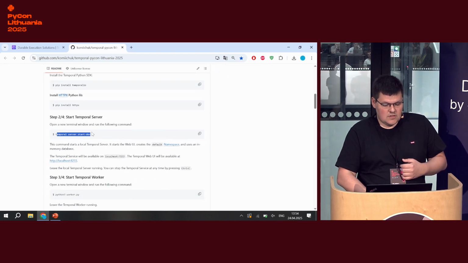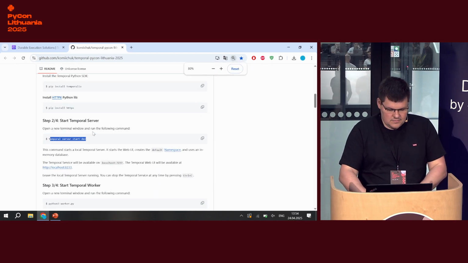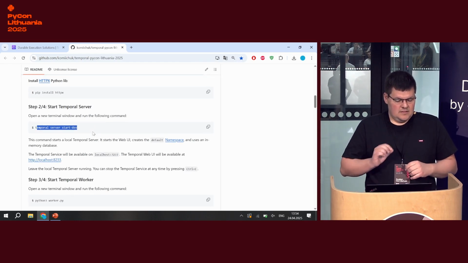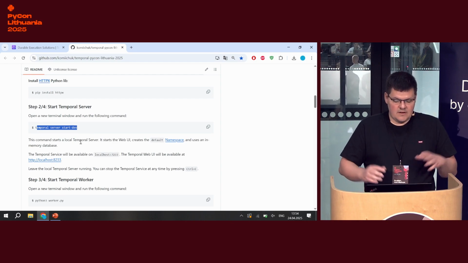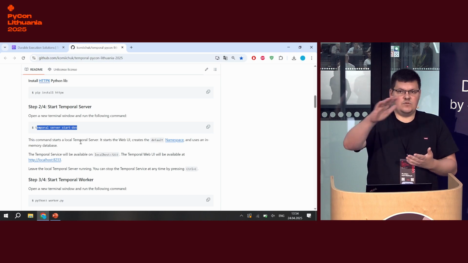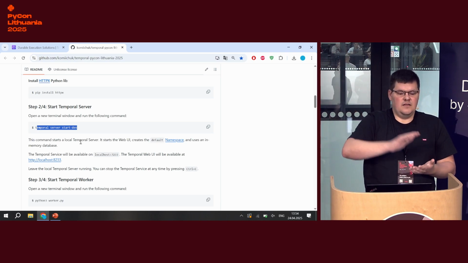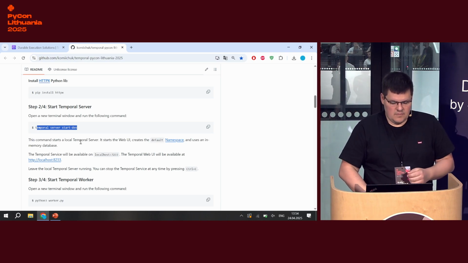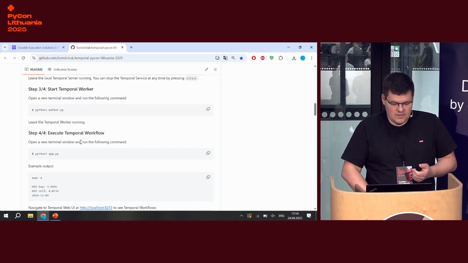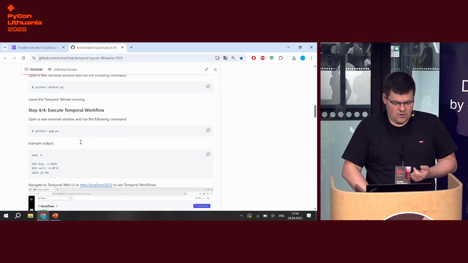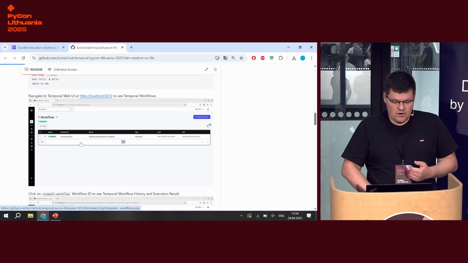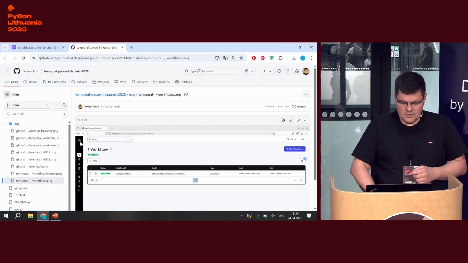Next, we will use, let's increase a little bit, I believe. Next, we will use server, and we will start dev. It means a local Temporal server and in-memory database. On production, we will use MySQL, PostgreSQL, Cassandra, but for this demo, we will use an in-memory database. Next, we need to start a worker, and we need to execute our workflow. And we will see a result for our execution. I will show files in a moment.